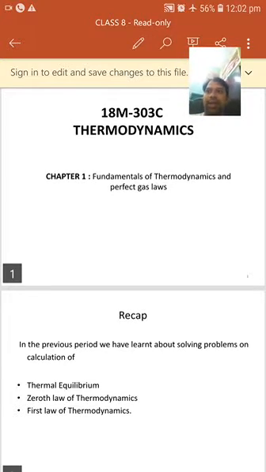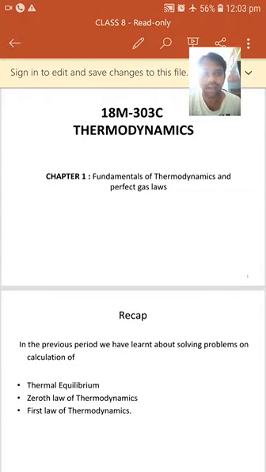It states that when two bodies are in thermal equilibrium with a third body, they are also in thermal equilibrium with each other and hence are at the same temperature. Let us say body A and body B are in thermal equilibrium with a third body, which is known as C. Then as per the statement, the bodies A and B are also in thermal equilibrium with each other. So this is the statement of the zeroth law of thermodynamics.